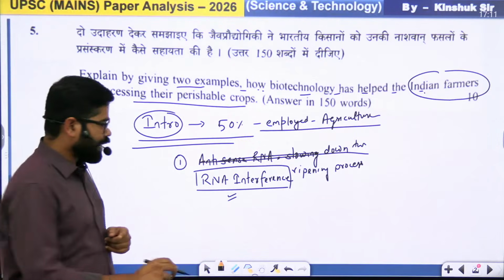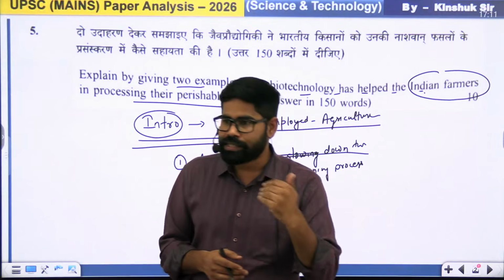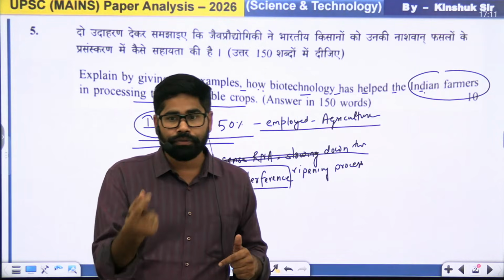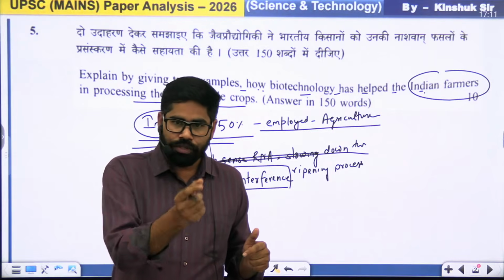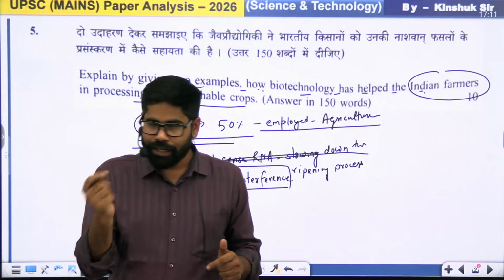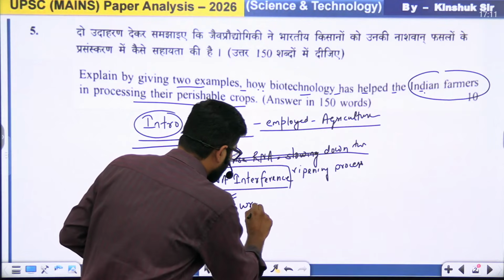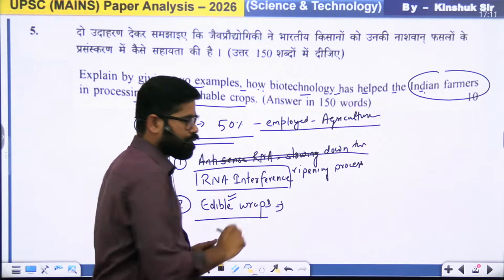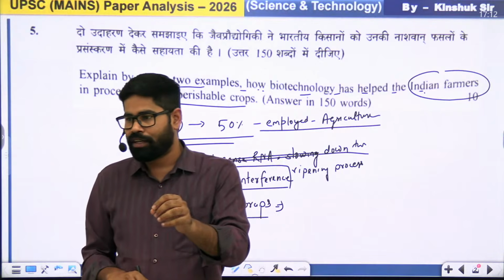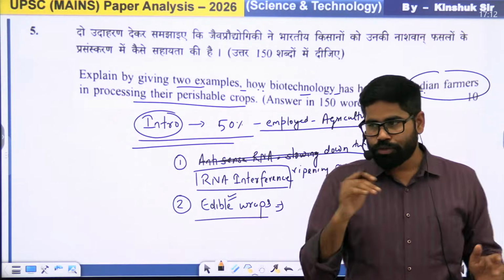Okay. Second thing is, we can also have other things. ये तो एक example है जिसको आप explain कर सकते हो. Second part can be about this one thing, that we can have different layers of biofilms, or we can create biofilms or layers over it, which can again protect it from getting perished. Like, just to give you one example, there are edible wraps. We are also seeing that there are edible wraps. These edible wraps can protect the goods, and at the same time they can also help in reducing the fermentation of the food items or reducing the ripening of the food items. तो इसको भी आप mention कर सकते हो.